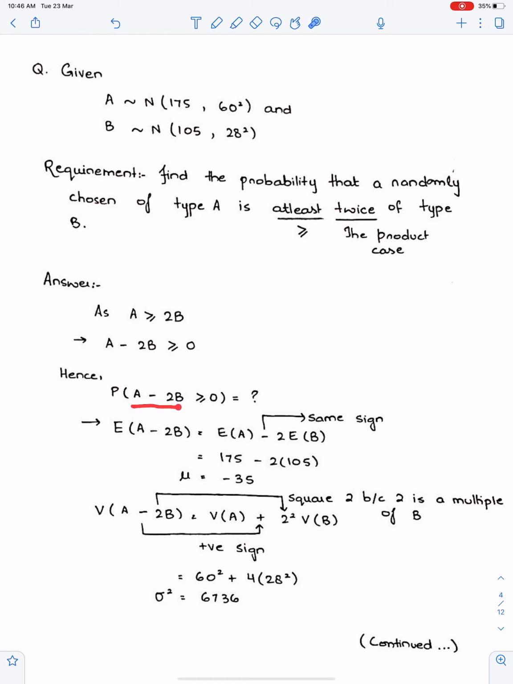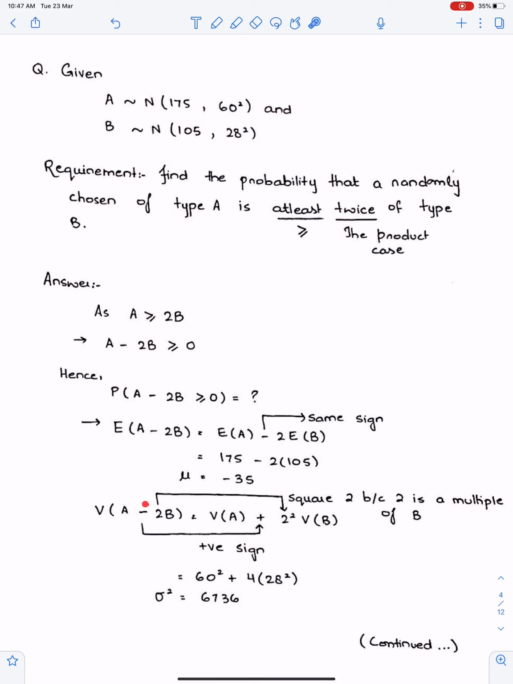Now work for the expectation and variance of this quantity, A minus 2B. In expectation, signs remain same. So minus means minus. So this will become EA and this will become 2EB. And that's the answer of expectation. Expectation, you can denote expectation by mu. Now A minus 2B.